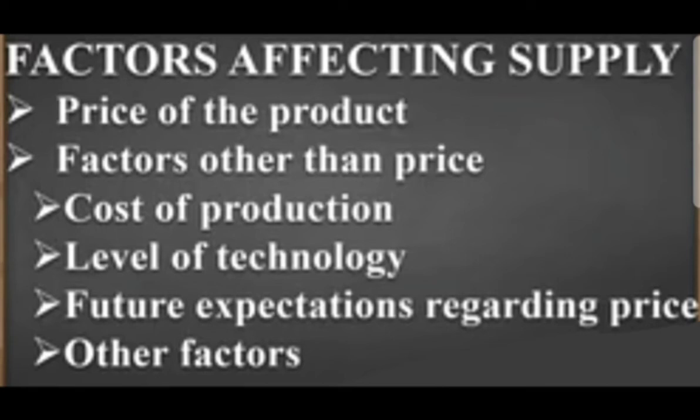Supply and productivity become low if the relationship between the laborers and owners is not good, if there is no cooperation or coordination between the owners and the laborers, or the workers.